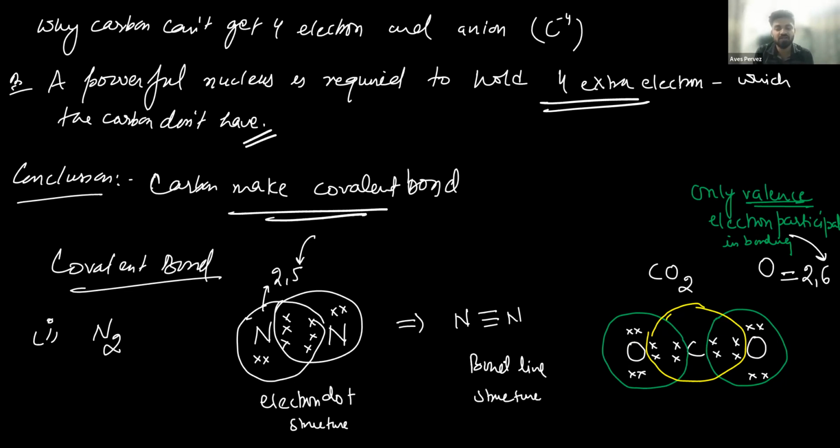Here the two nuclei are there. For example, if I talk about methane or CO2. In the structure of CO2, this is carbon with 4 electrons and this is oxygen with 6 electrons. If 6 electrons are there in oxygen, how many electrons does it require to complete its octet? Tell me. Only 2 will be required by oxygen to complete its octet.